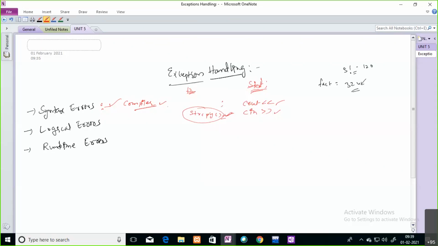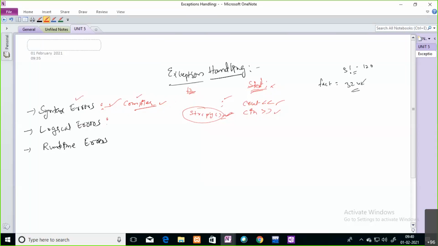If you did not include header files or did not use the namespace, such errors you can correct. Once you compile, it will clearly show the messages in your compile log. Based on the compile result, you can correct your code and remove these syntax errors.